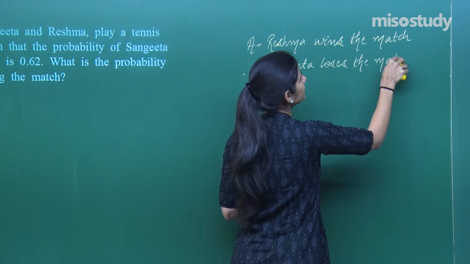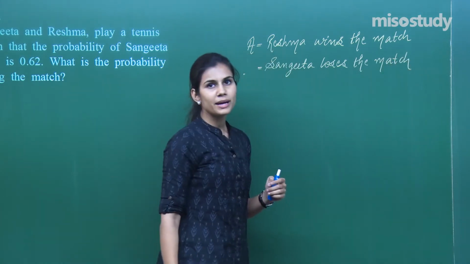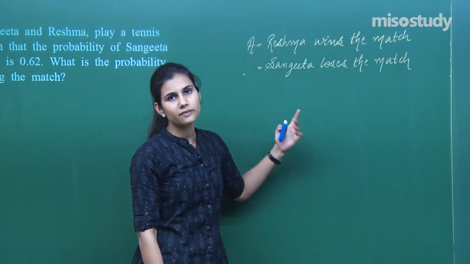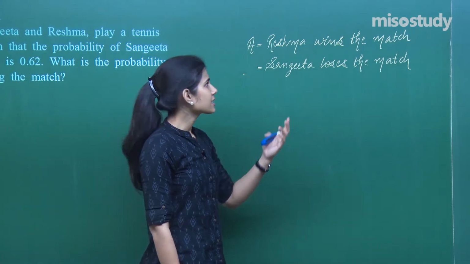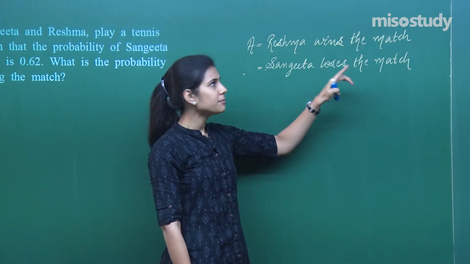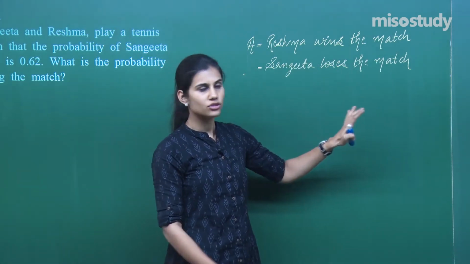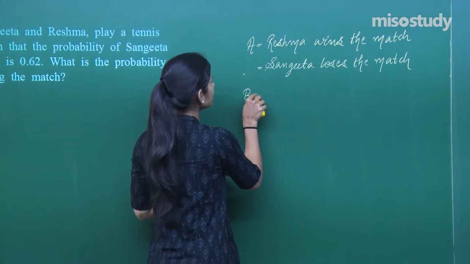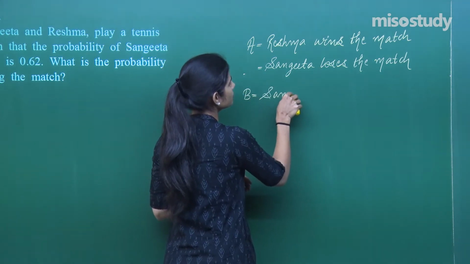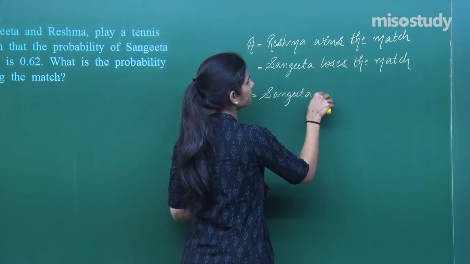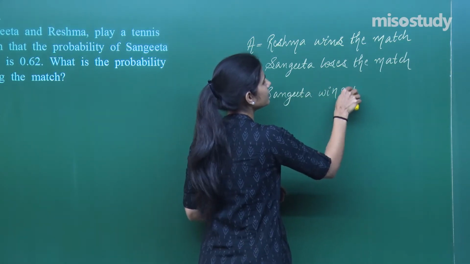Until and unless Sangeeta loses that match, Reshma cannot win the match, and if Reshma wishes to win the match, Sangeeta will have to lose the match. So either I can describe the event as Reshma winning that match, or I can say Sangeeta loses that match. And B is the event that Sangeeta wins the match.